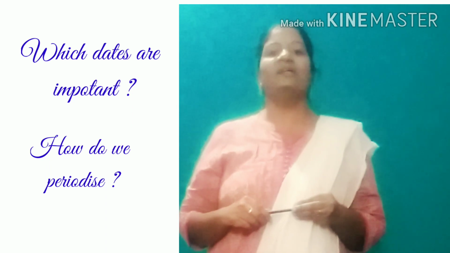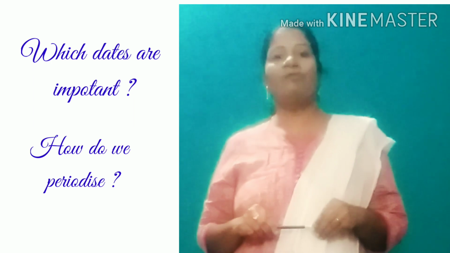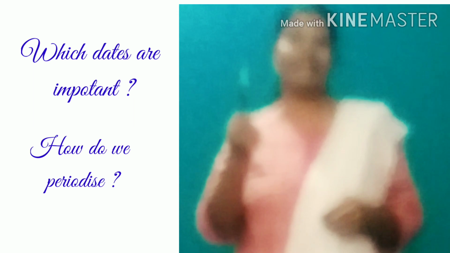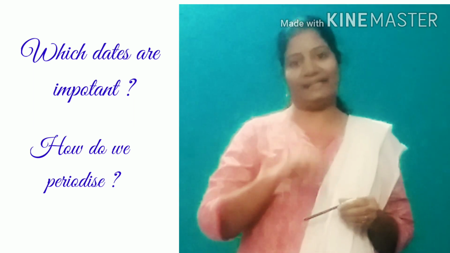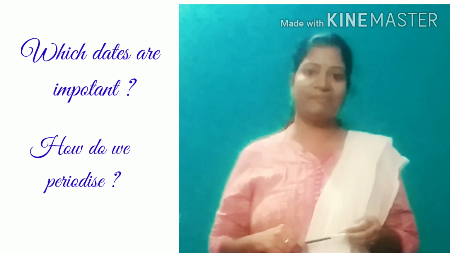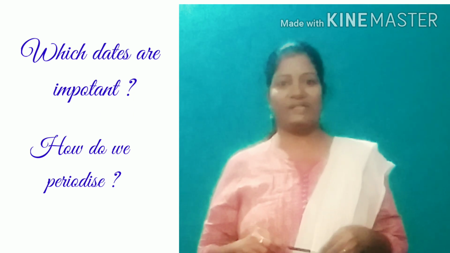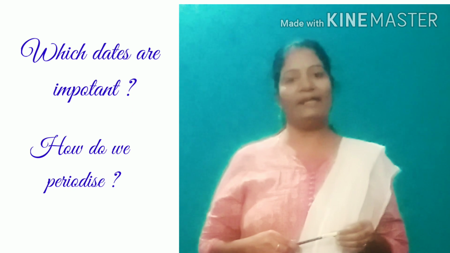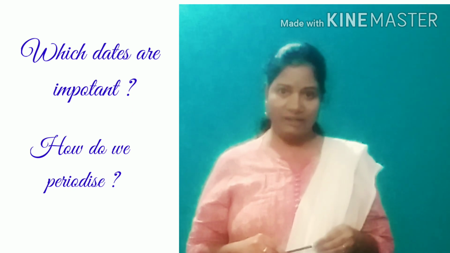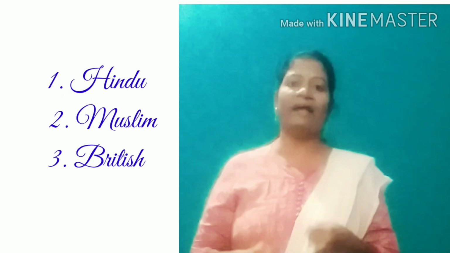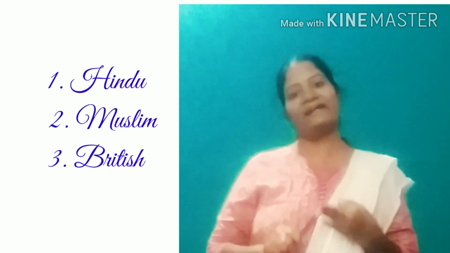Coming to periodization, how do we periodize? As per British historians, Indian history is divided into three categories. James Mill, the Scottish philosopher and political economist, divided the history into three categories: Hindus, Muslims and Christians, that is Britishers.